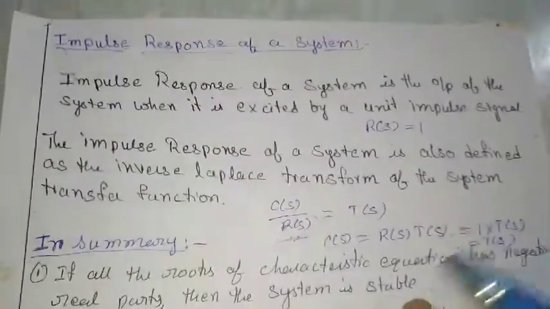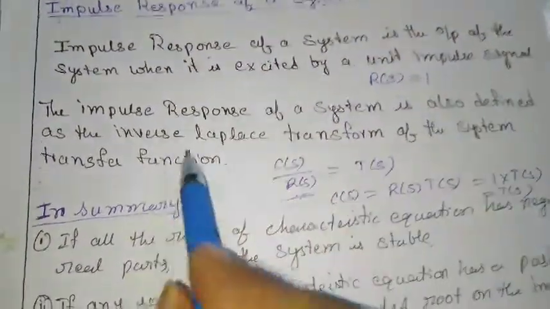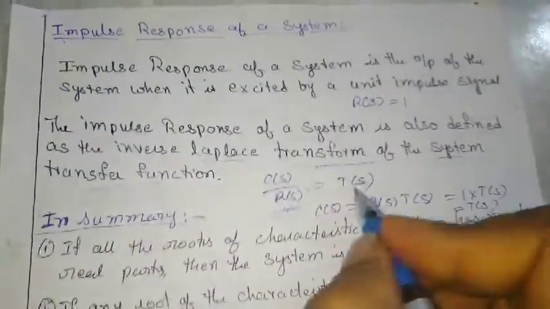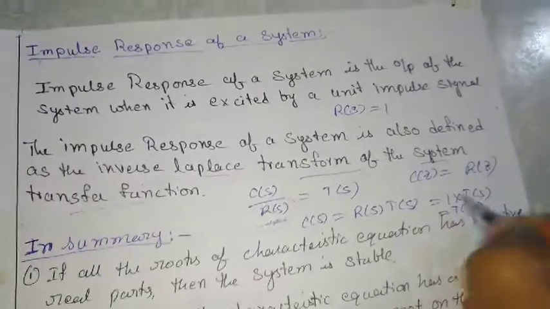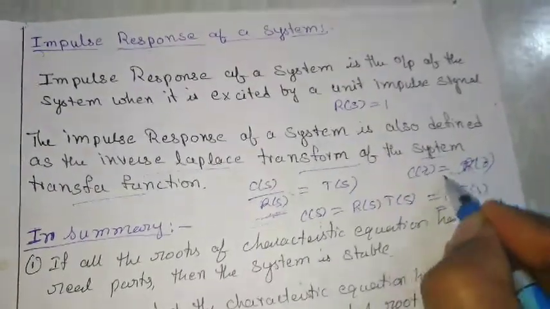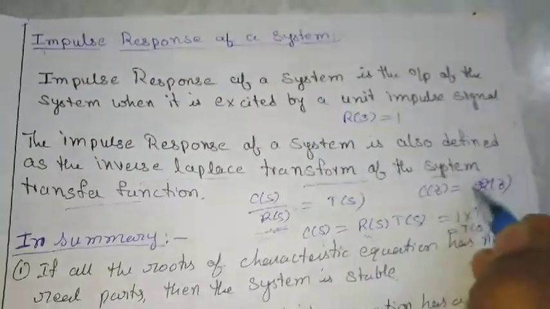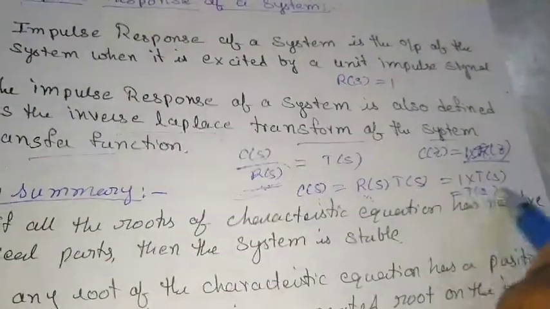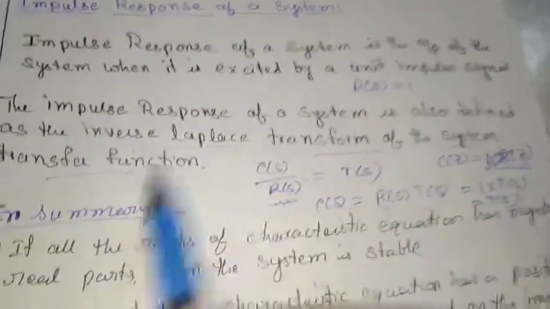The impulse response of a system is the inverse Laplace transform of the transfer function. So the impulse response c(t) gives the time response of the system's transfer function in the time domain.